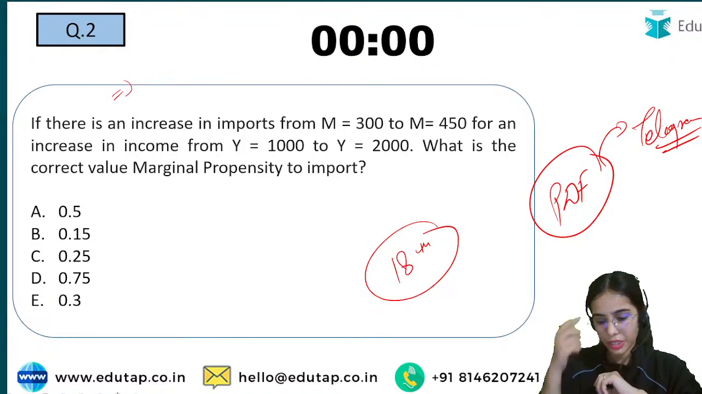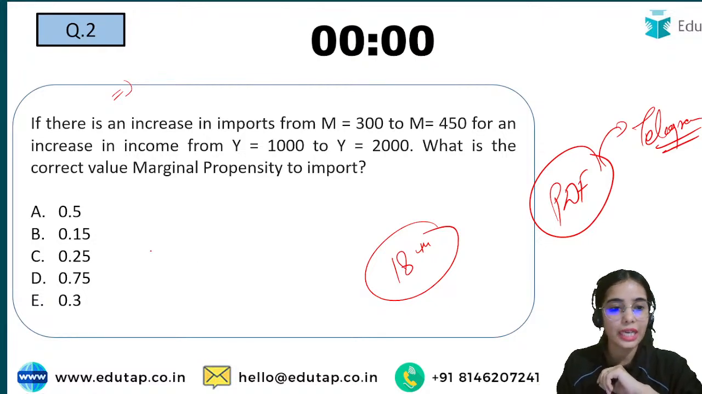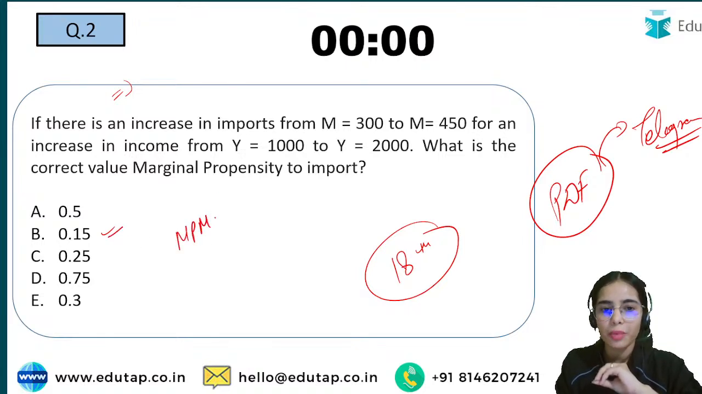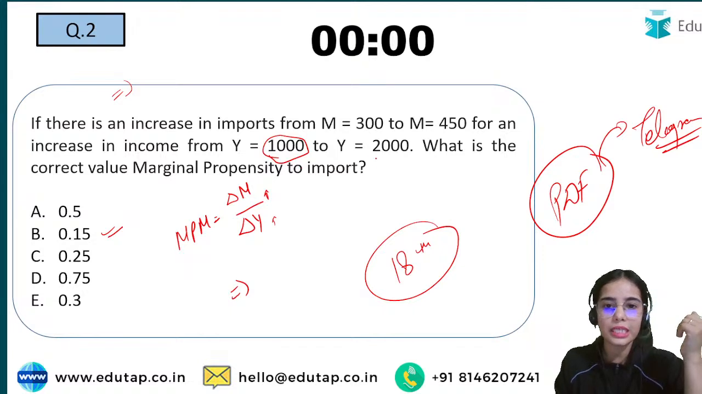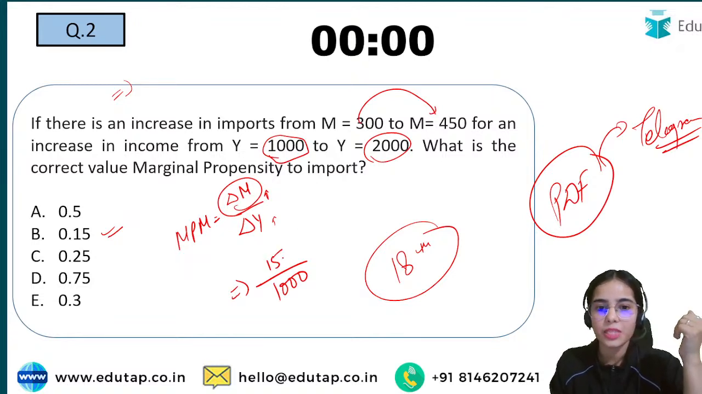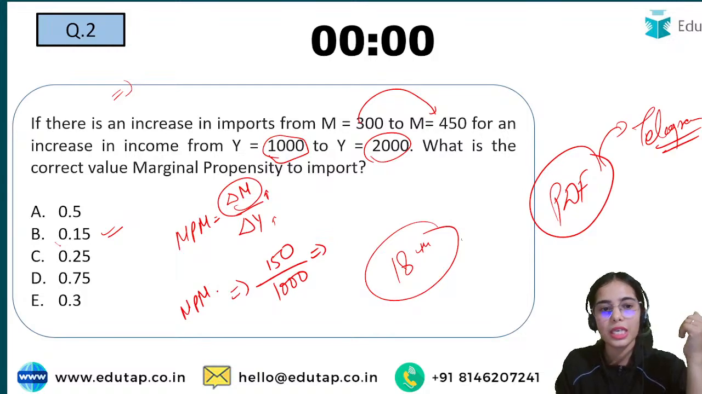Coming to this question, yes, everyone is giving the right answer, that is 0.15. Very easy. The marginal propensity to import is with the change in income. If your income is increasing, you are importing more, so your imports are increasing. With the increase in income from 1000 to 2000, the income has increased by 1000. The imports have increased from 300 to 450, that is by 150. So the marginal propensity to import is 0.15.